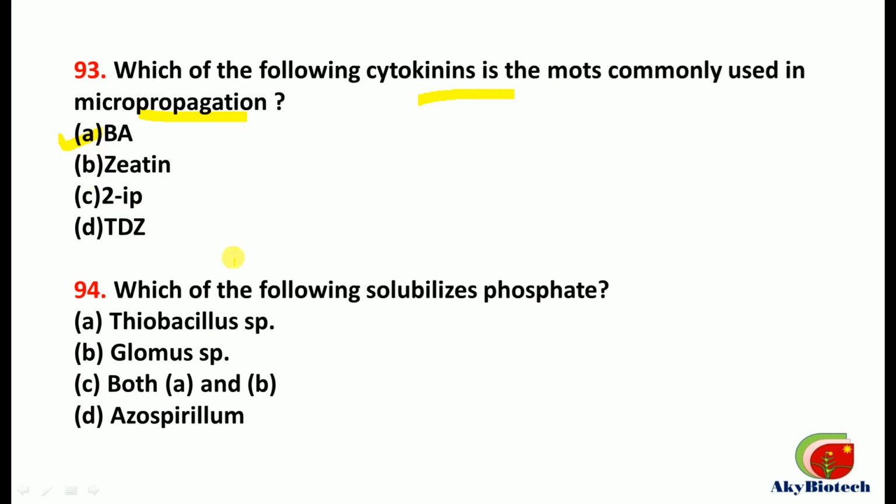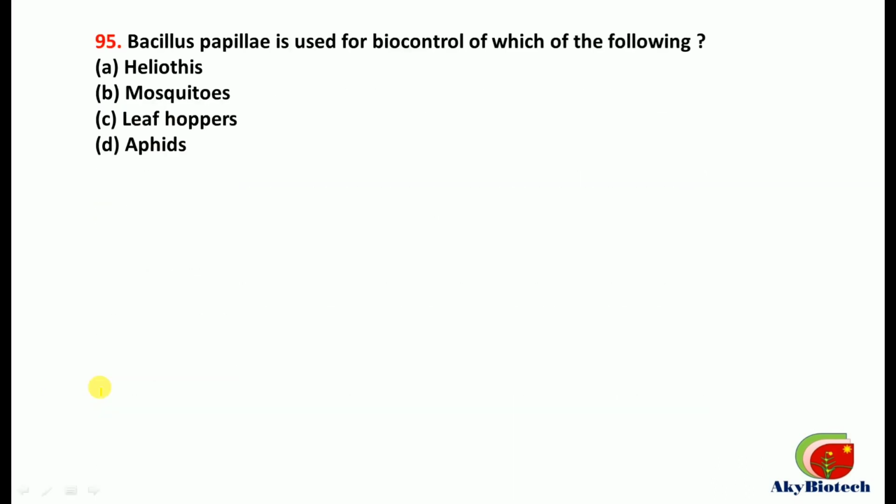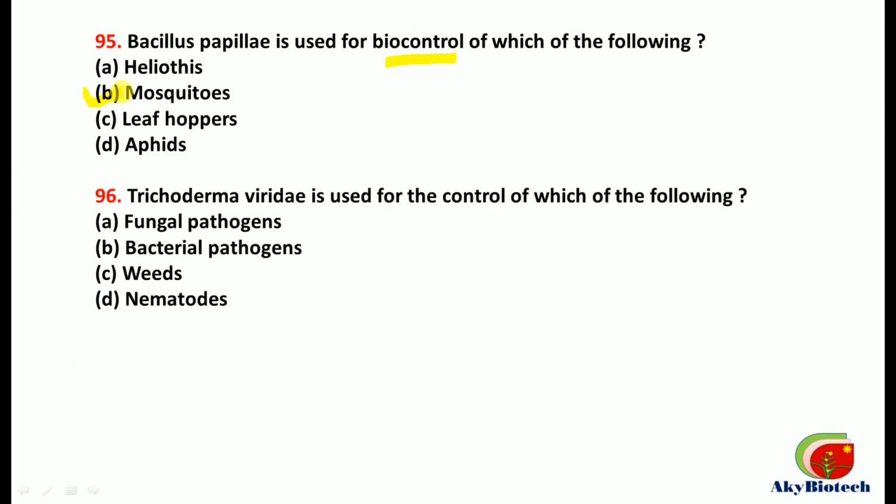Question number 94. Which of the following solubilizes phosphate? So this is by Thiobacillus species as well as by Glomus species. So C part is the correct one. Question number 95. Bacillus papillae is used for biocontrol of which of the following? So this is used for biocontrol of mosquitoes. Number 96. Trichoderma viride is used for control of which of the following? So this is used for control of the fungal pathogens.